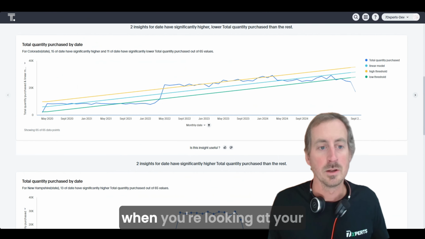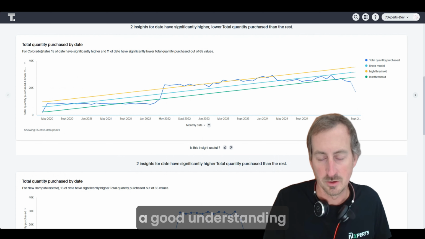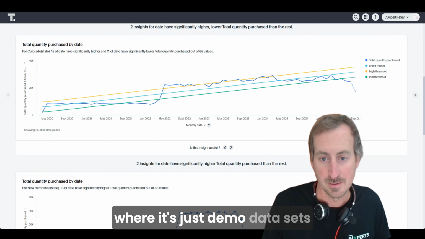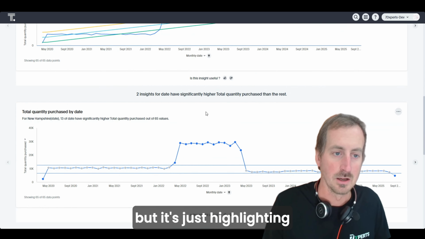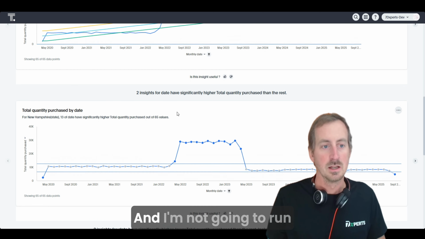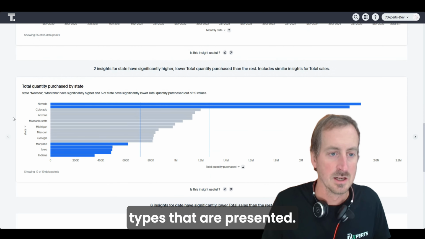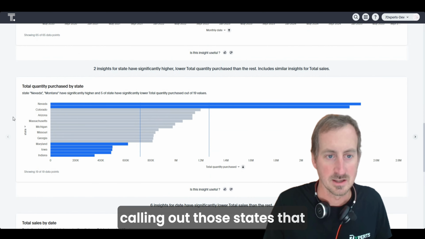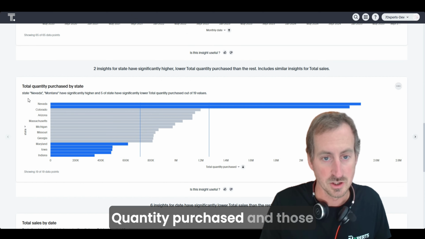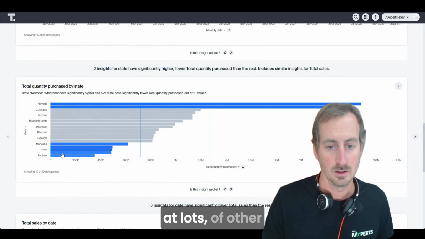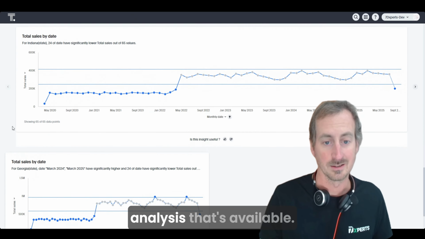It's a lot more meaningful when you're looking at your own data and you've got a good understanding of what the data means, less so in this example where it's just demo data sets, but it's just highlighting how this SpotIQ works. And I'm not going to run through these in much more detail, but you can see there's different chart types that are presented. This one, for example, is calling out those states that have significantly higher quantity purchased and those that are significantly lower. And then we go on to look at lots of other different types of SpotIQ analysis that's available.